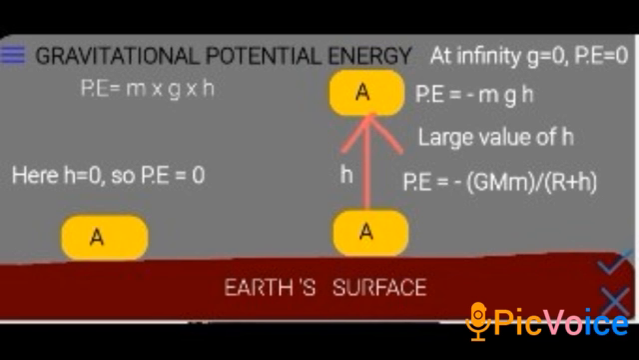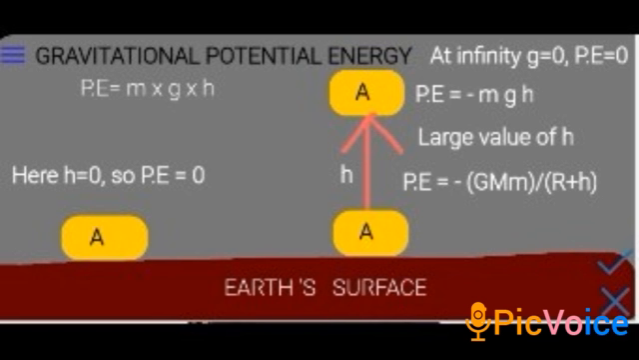Now here in this figure, you can see a body A. This body is situated at the Earth's surface, so the height is going to be taken as 0. Since the height is 0, P will be m into g into 0, that is 0. So the potential energy of this body kept at the Earth's surface is 0.